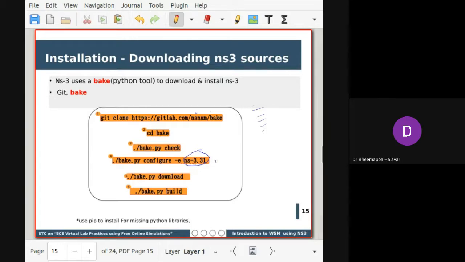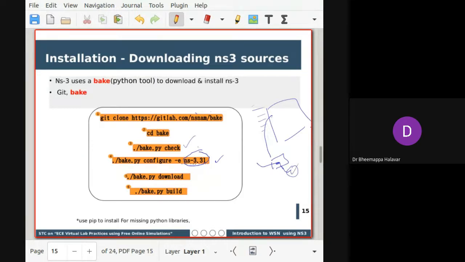The current version I am using is NS-3.31. It is a kind of library, and from the library I am downloading into my local folder. I go inside that folder, then check whether the Bake I downloaded is correct. How do you check? Sometimes while downloading, some files get corrupted, and then it will not work. For that, bake.py checks whether it downloaded appropriately or not.